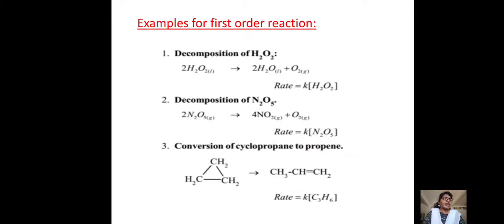First order is nothing but the rate of reaction depending upon the concentration of one term. In the examples also you can see only one term is there, the reactant. The rate depends on the concentration of that reactant term only. These all are examples for the first order reaction.